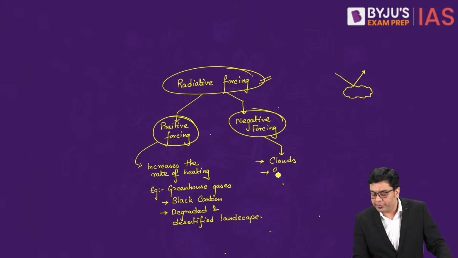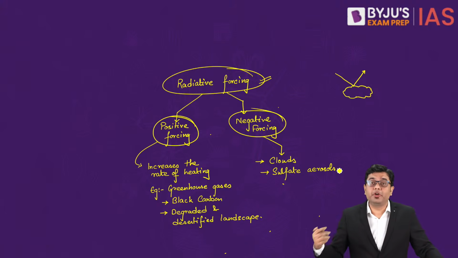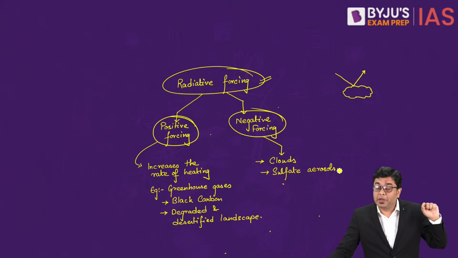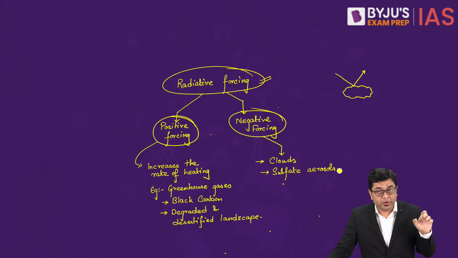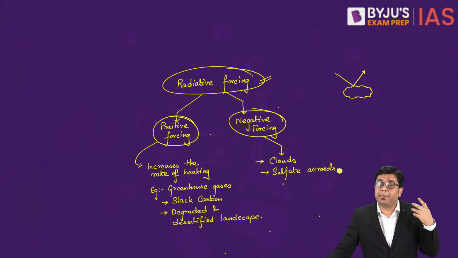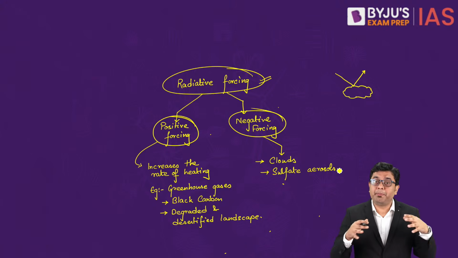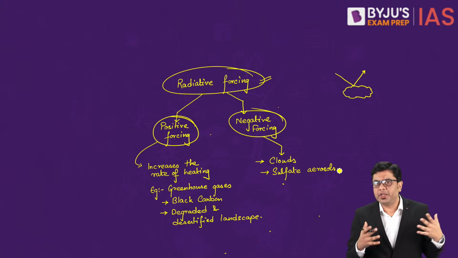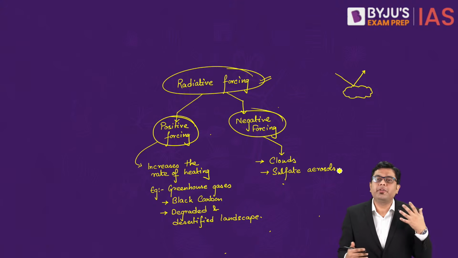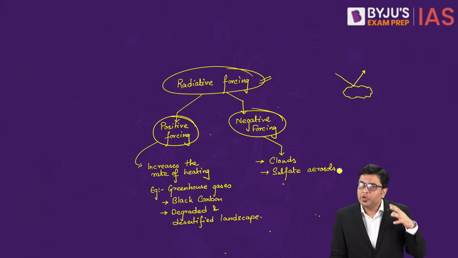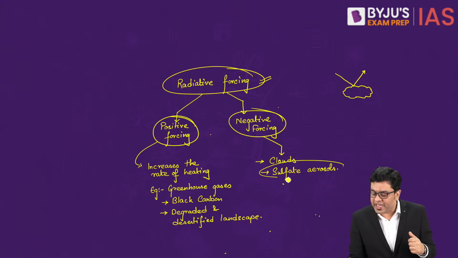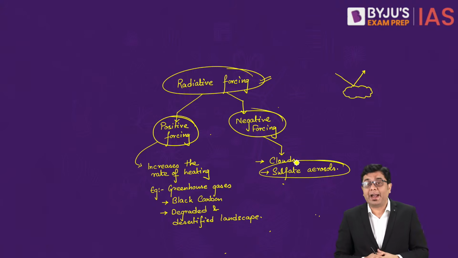This also includes sulfate aerosols, where sulfur dioxide in the upper atmosphere is able to react with hydroxyl ions, and thereby form very minute aerosols which are brighter in appearance, and they also reflect the sunlight. So under the aspect of mitigating the impact of climate change, when you study geoengineering, what can be done to provide artificial cooling, you will always come across the phenomenon of injecting sulfate aerosols up into the atmosphere.